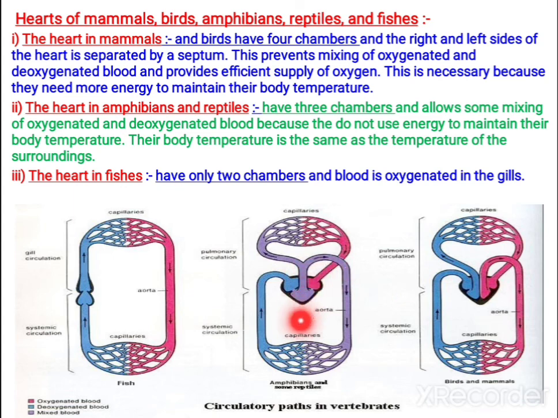But crocodiles show a 4-chambered heart. In fishes, there are only 2 chambers, one atrium and one ventricle. In the case of evolution, higher animals show 4 chambers, and lowly evolved organisms show 2-chambered, then 3-chambered, then 4-chambered hearts.